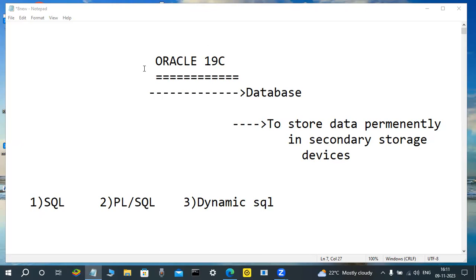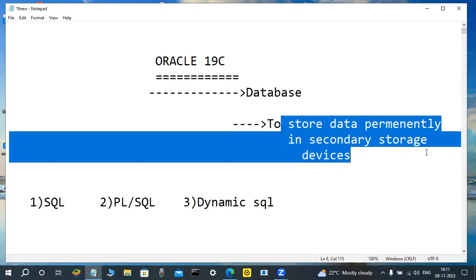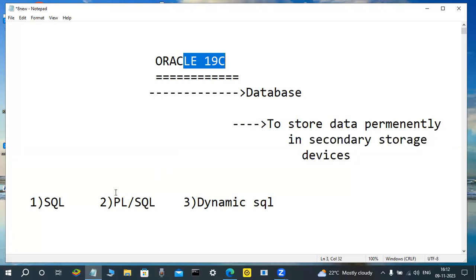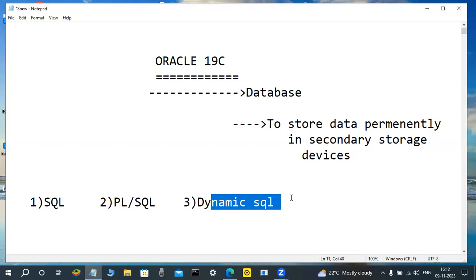What I told yesterday: Oracle is a database software. The purpose of this database software is to store data permanently in secondary storage devices. If we want to operate this Oracle database, we use SQL, which is a non-procedural language. PL/SQL, the procedural language extension for SQL, is also used under dynamic SQL languages. Up to this point, we discussed yesterday.